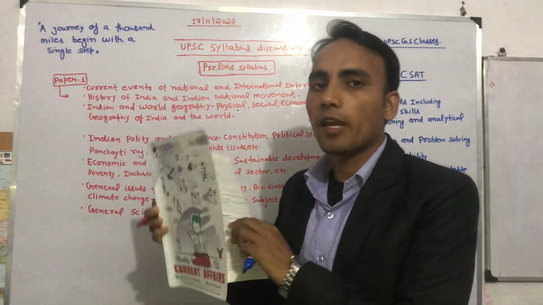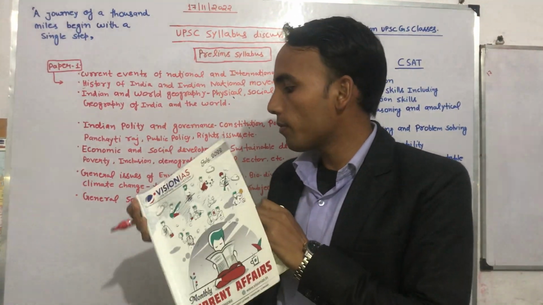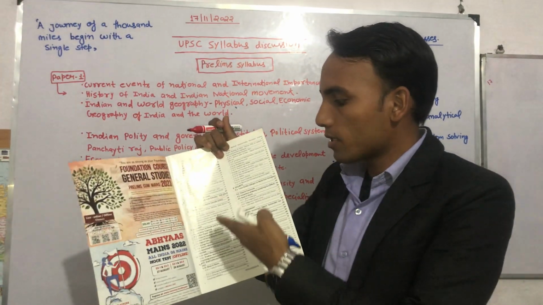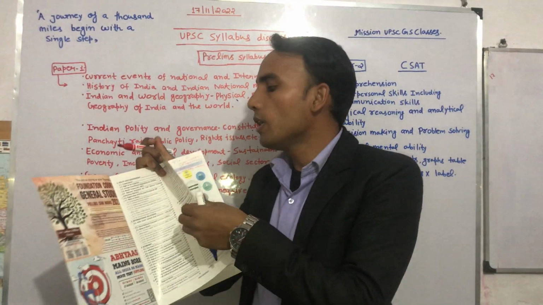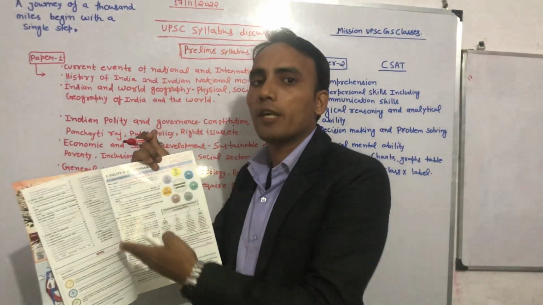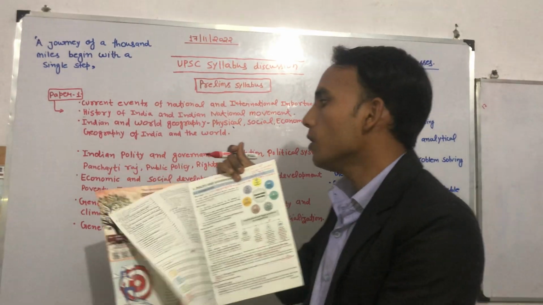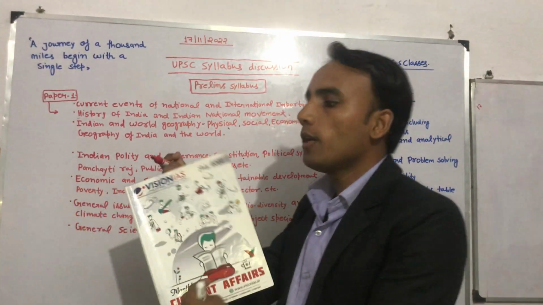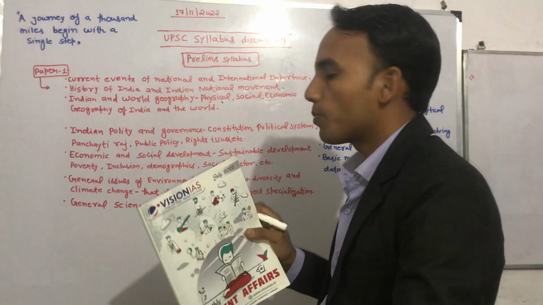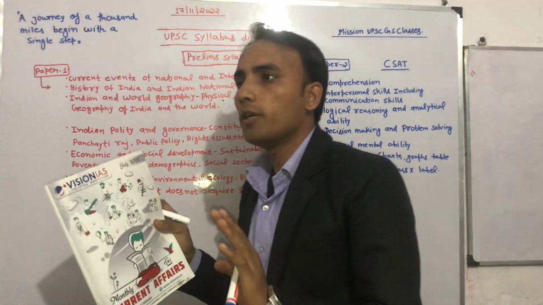Here they are mentioning everything part-wise, like polity and governance, international relations, economy, everything regarding current affairs. Here mains and prelims, all parts are covered for current affairs. So you have to be updated for that month. This is a monthly compilation. If you follow this with the newspaper, your current affairs part will be done.